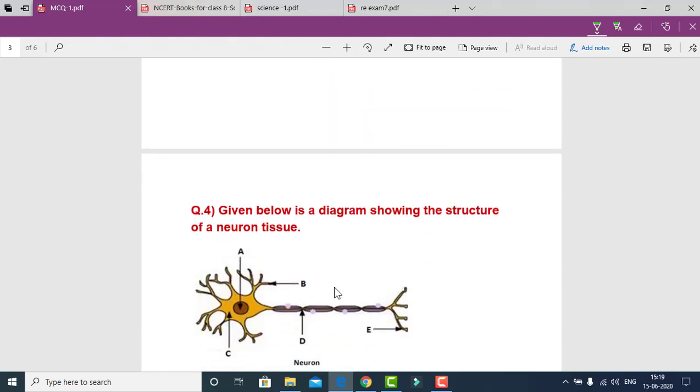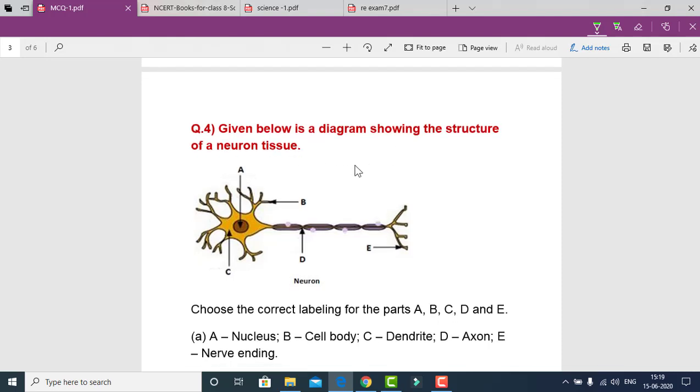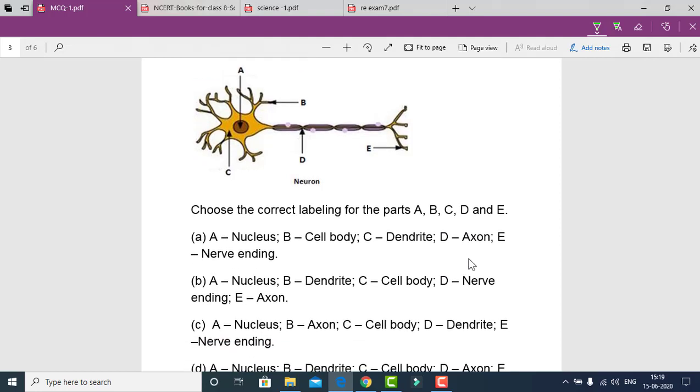Our next question is, given below is a diagram showing the structure of a neuron, or nervous tissue. Choose the correct labeling for the parts A, B, C, D and E. Here A is nucleus, B is dendrites, C is cell body or cytoplasm, D is axon and E is nerve endings.